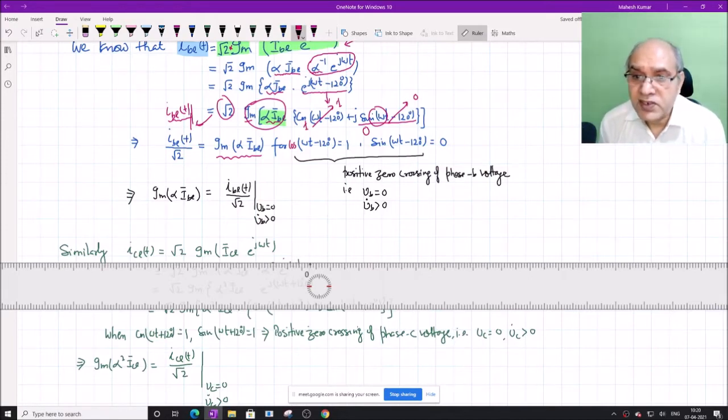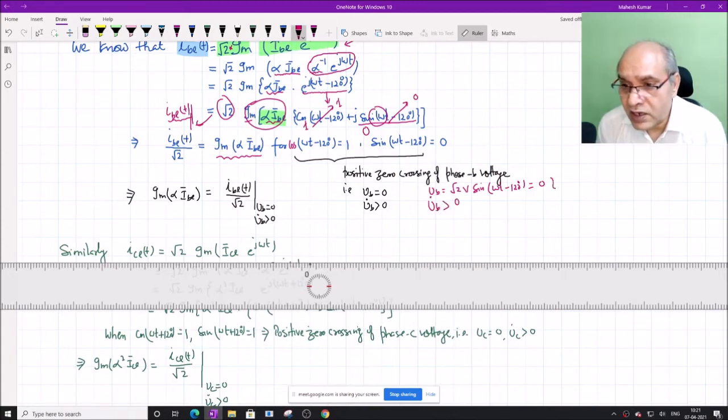This signifies, in terms of the phase B voltage, that at this instant v_B is equal to 0, because v_B is nothing but root 2 into V_B into sine(omega t minus 120 degree). Since cos(omega t minus 120 degree) is equal to 1, this means the slope of B phase voltage is positive.